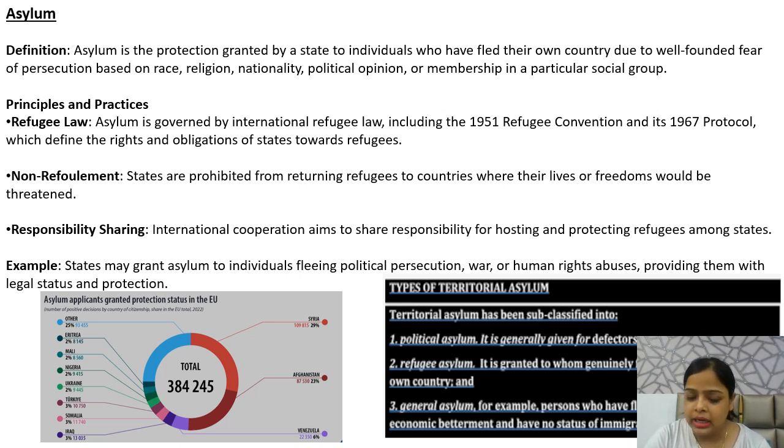So principles and practices. This asylum is governed by international refugee law, including the 1951 Refugee Convention and its 1967 Protocol. तो जितने भी rules and principles हैं international refugee law में, Refugee Convention और Protocol में, वो सारे applicable होते हैं in terms of providing asylum or seeking asylum. So these also determine the rights and obligations of states towards such individuals.